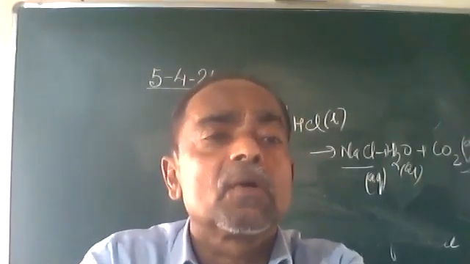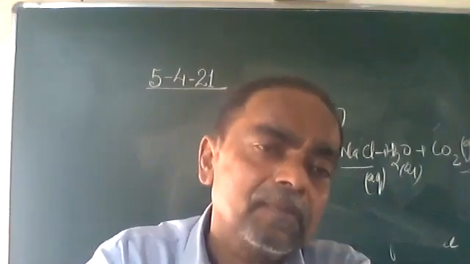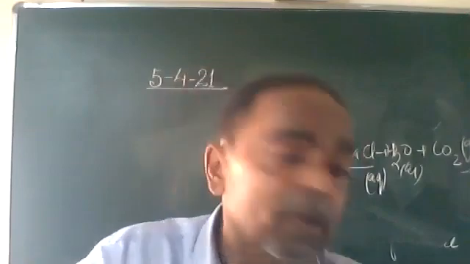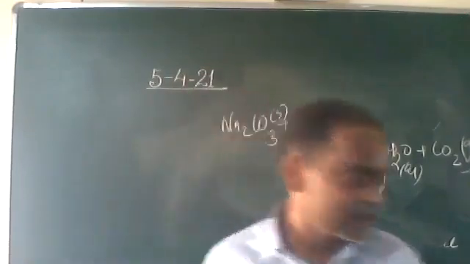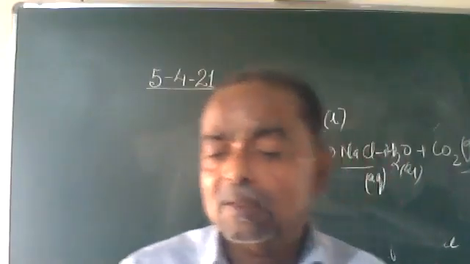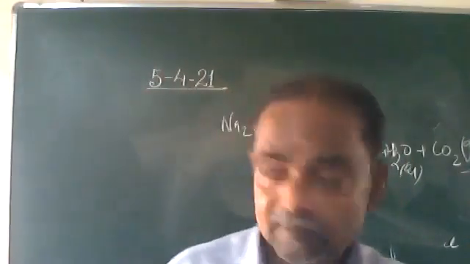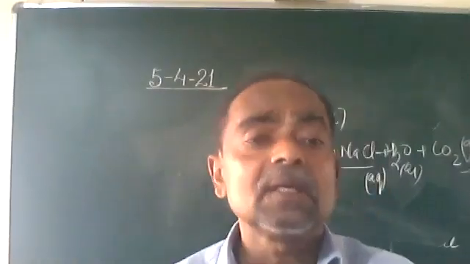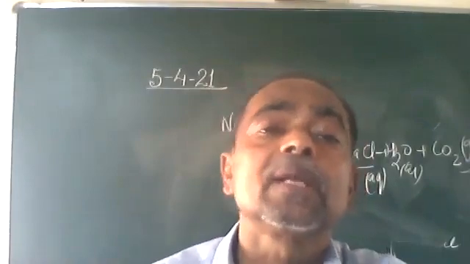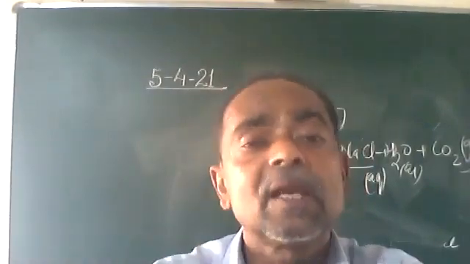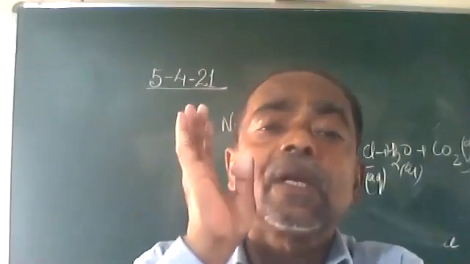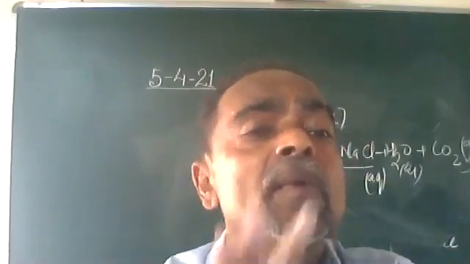According to the temperature, according to the heat. That means you can understand some chemical reactions will take place when we heat it, and some reactions take place with the release of heat. So when heat is involved, heat can be absorbed or heat can be released. Light can be absorbed, light can be released. Remember, every chemical reaction requires some amount of energy.